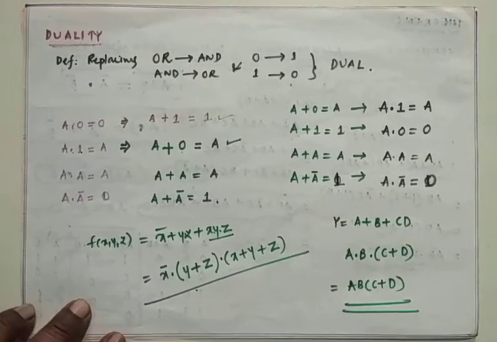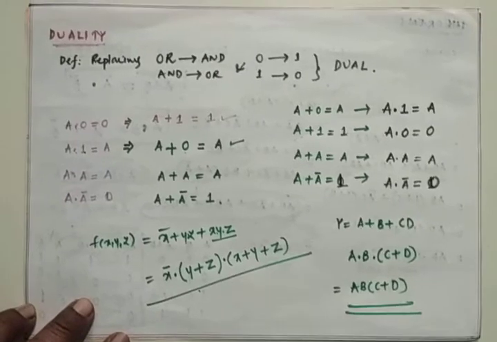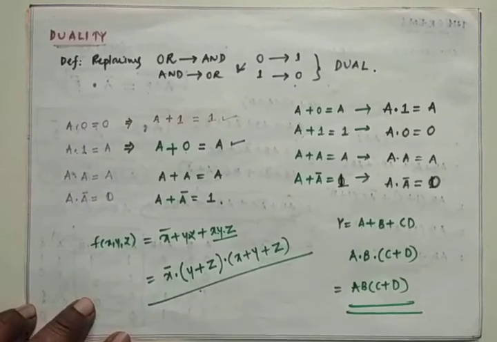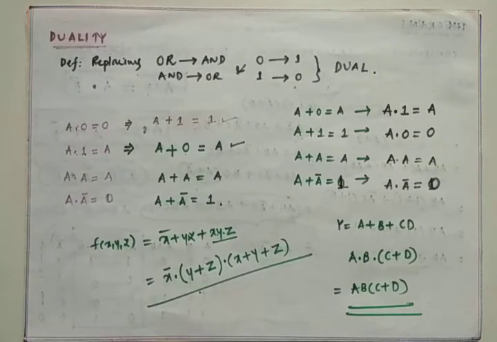Duality is very very simple. From the duality topic we can expect one short answer question, from De Morgan's theorem and consensus theorem, and the duality of any expression. You can expect one short answer question.